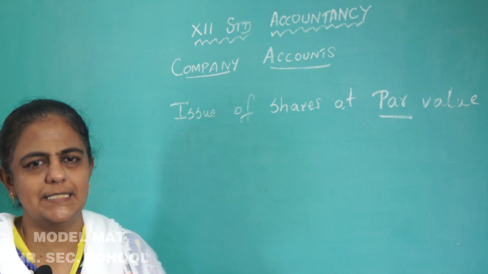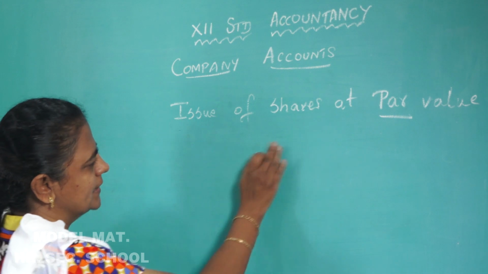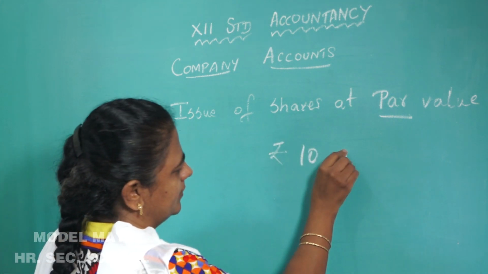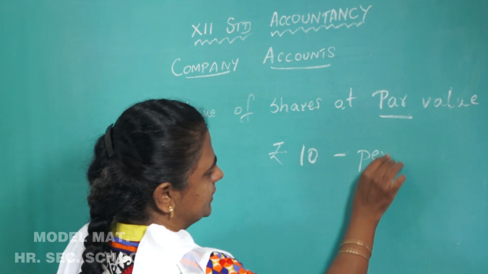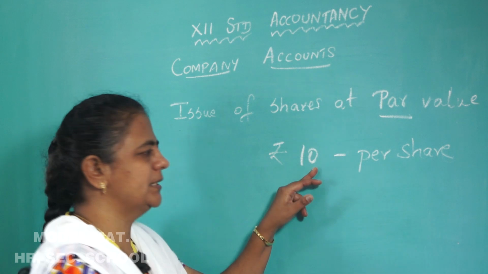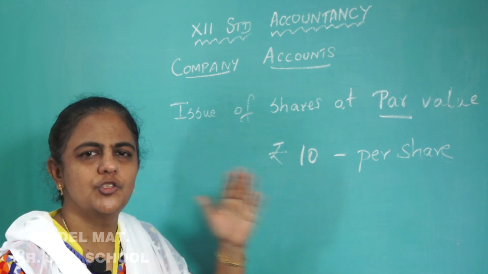To make it very easy to understand, I will just show you an example. Suppose the share value is rupees 10, rupees 10 per share. This 10 rupees will not be collected at one time itself. It will be collected in installments.